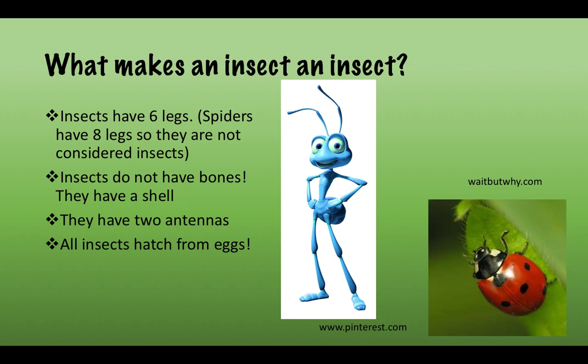So, what makes an insect an insect? Insects have 6 legs. However, spiders have 8 legs, so really, they aren't considered insects. Another cool thing about insects is that they have no bones. Instead, they have a hard shell. Insects also have 2 antennas, and all insects lay eggs.